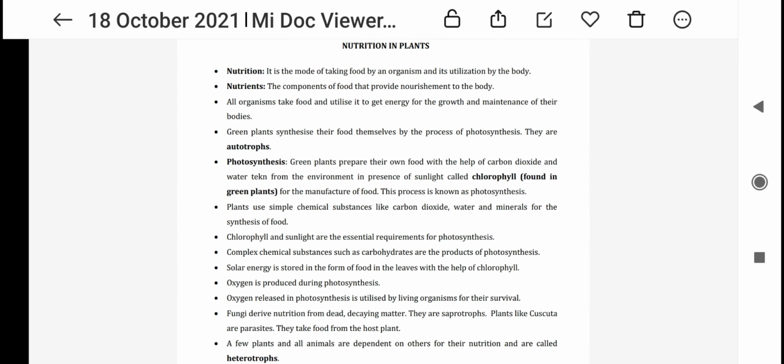So this is my Xerox copy and some information I have given for you for reading and the development of your science. Thank you very much.